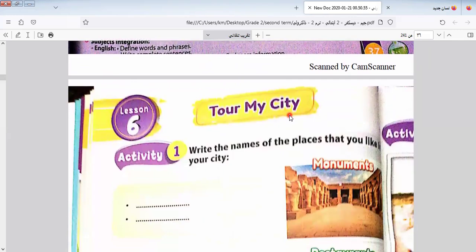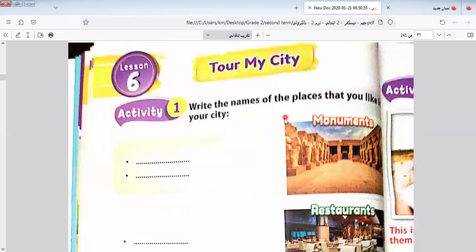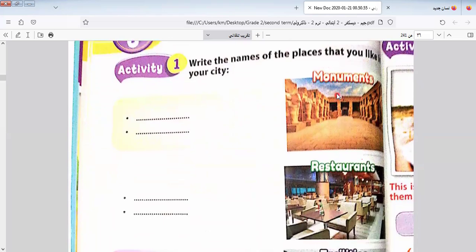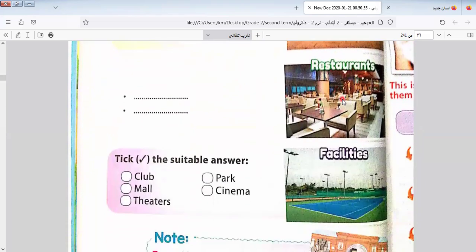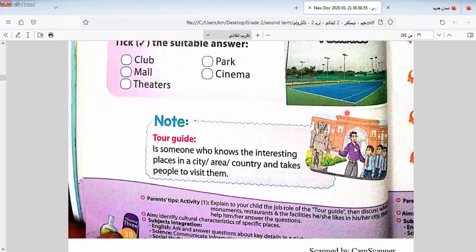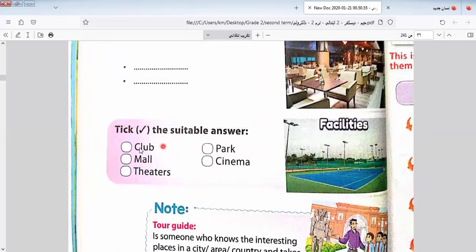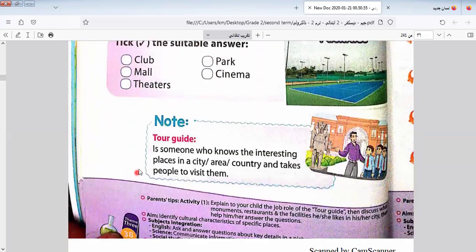Erosion is the change in the shape of things around us by the effect of wind or water over time. Okay. Here we have write the names of places that you like. Here we have monuments, restaurants, and facilities. Take the suitable answer. Some of you say club, some say bar, some say theaters.